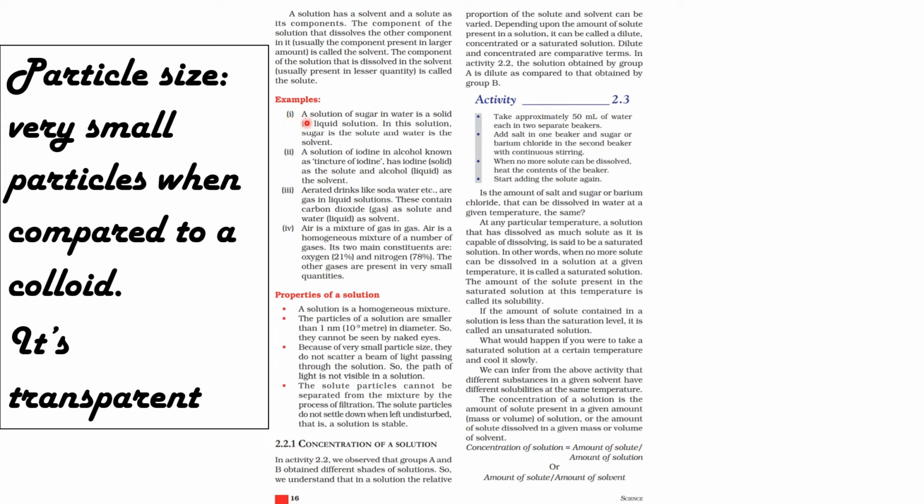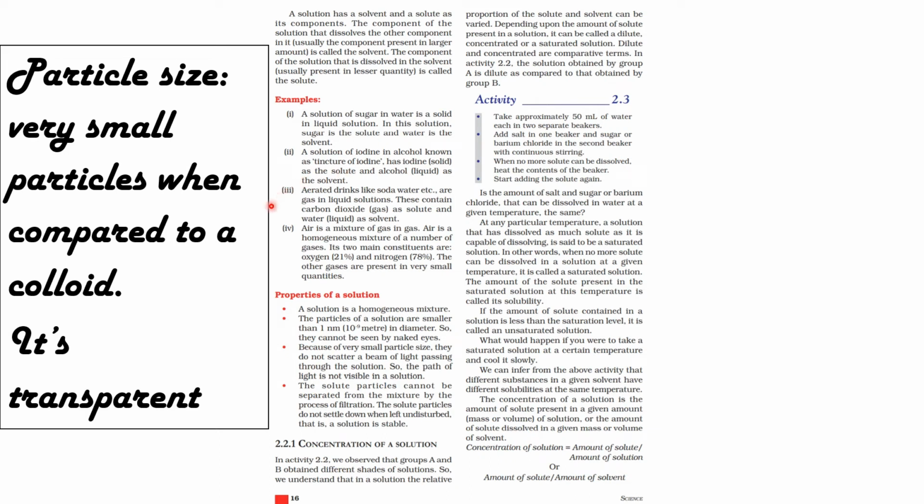More examples. A solution of sugar in water is a solid in liquid solution. So in this solution, sugar is the solute and water is the solvent. Next, take a solution of iodine in alcohol, known as tincture of iodine. That's a solution with an alcoholic solvent. It has iodine, a solid, as the solute and alcohol, a liquid, as the solvent.